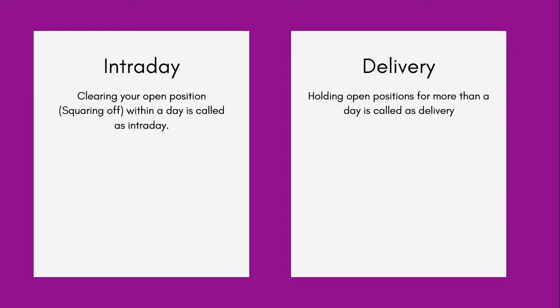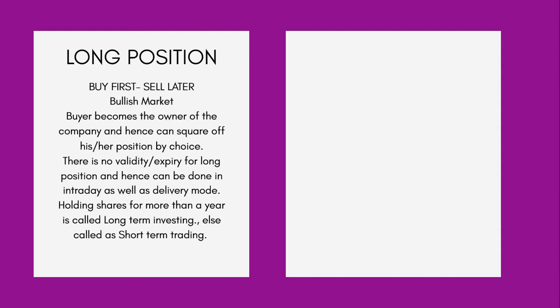Similarly, trades can also be categorized on what type of direction you are expecting the stock to go in. Based upon that, there is a category called long position. Long position means buy first, sell later. If you buy a stock and sell it, it is called a long position. The time frame doesn't matter. Even if you sell the shares within a minute, it is still called a long position. As explained earlier, when we buy shares, there is no validity. So long position, that is buying first and selling later, can be done in intraday as well as delivery.